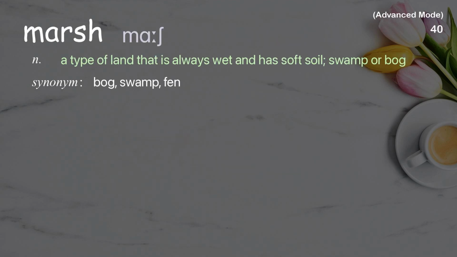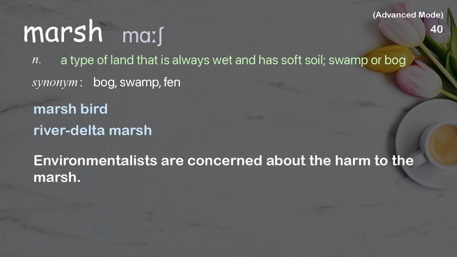Marsh. A type of land that is always wet and has soft soil; swamp or bog. Examples: Marsh bird. River delta marsh. Environmentalists are concerned about the harm to the marsh.